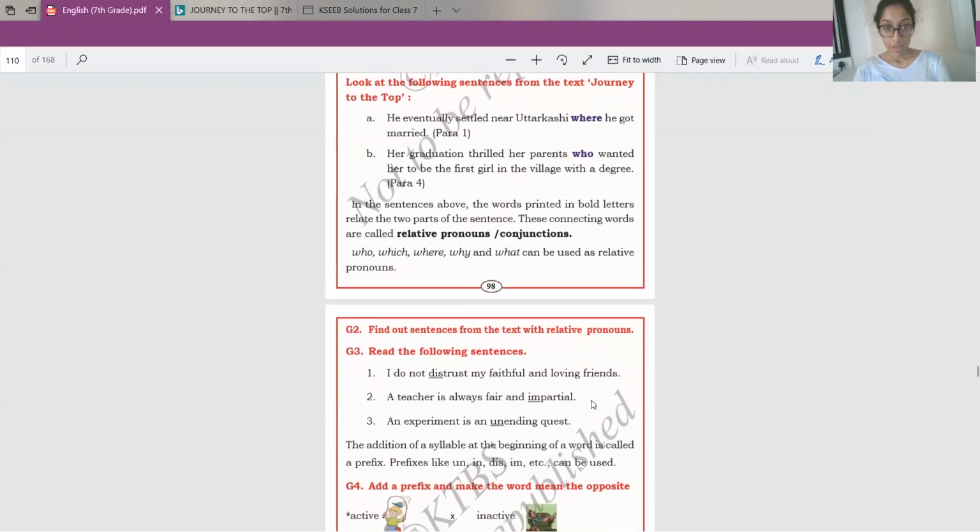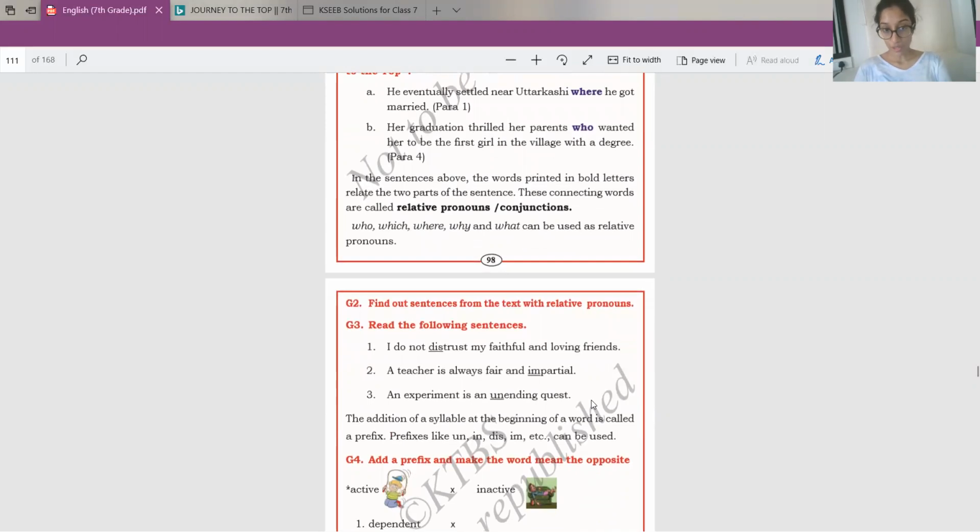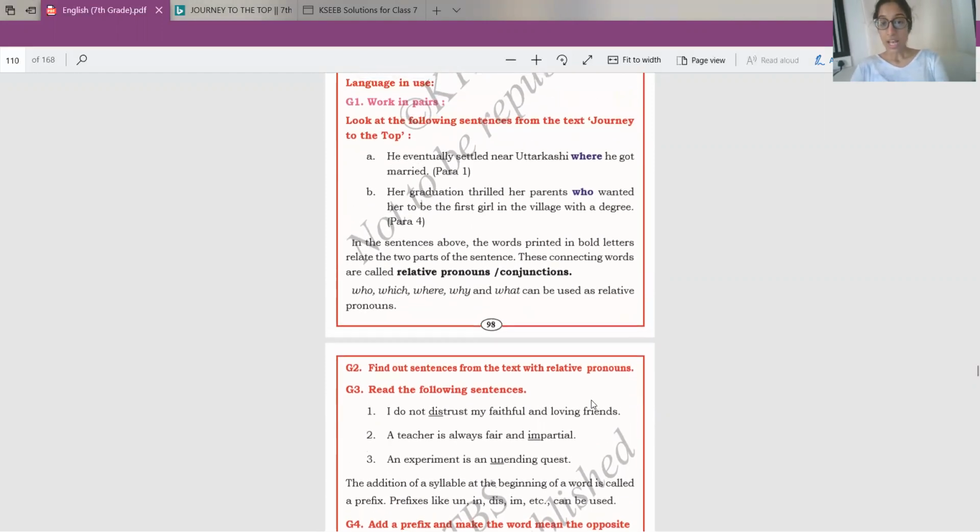Okay, next, find out the sentences from the text with relative pronouns. So now I want you to do this exercise by yourself. I have explained to you what relative pronouns are. Pause this video for a minute, go down to the lesson, search for relative pronouns. That is who, which, where, why, and what. Find out those in the sentences and underline those, because they are used to join the sentences. Analyze those sentences and see how these words are used to join the sentences.